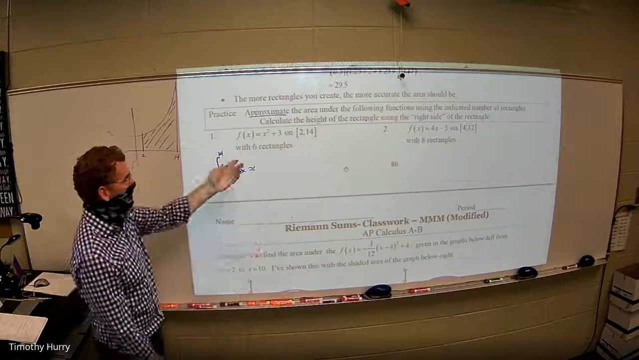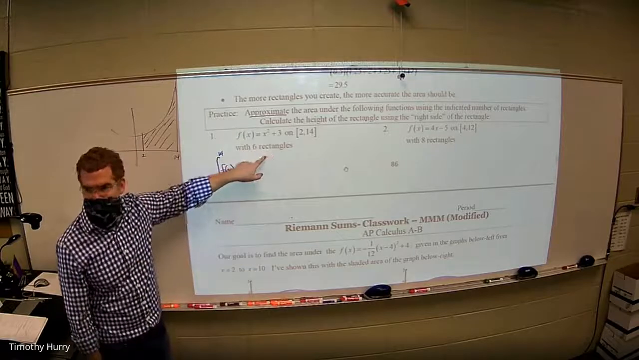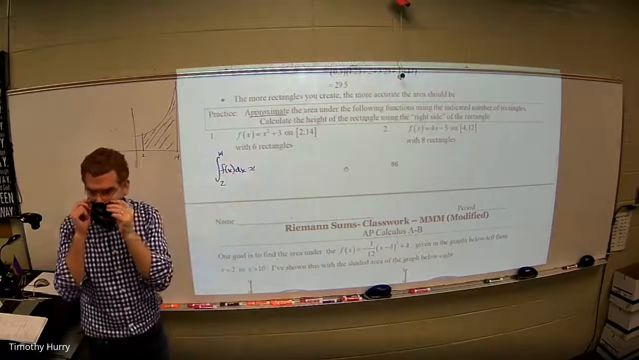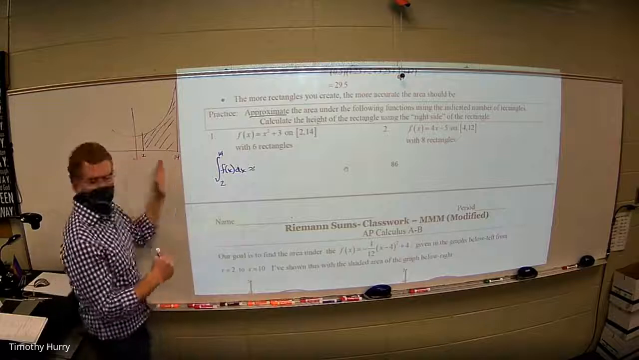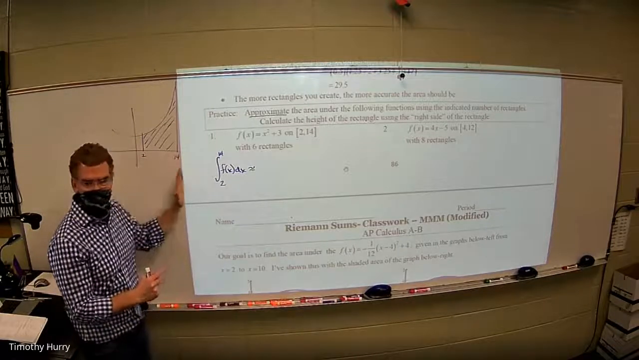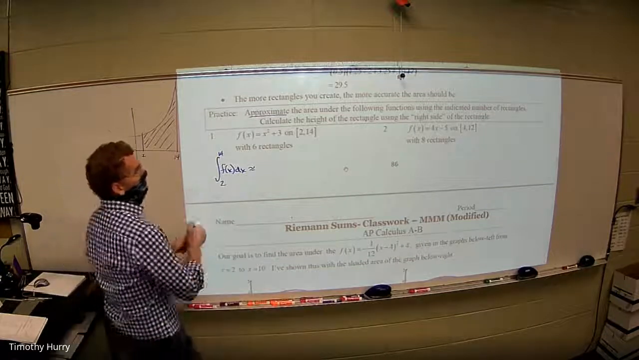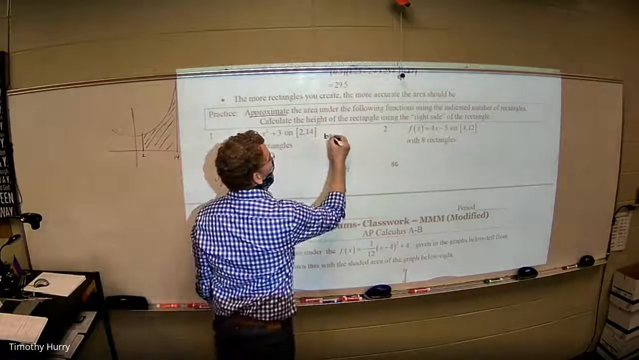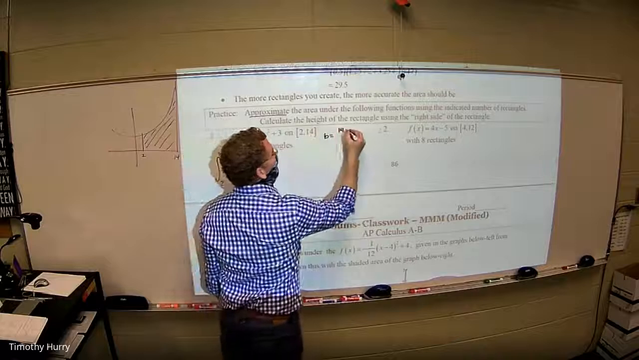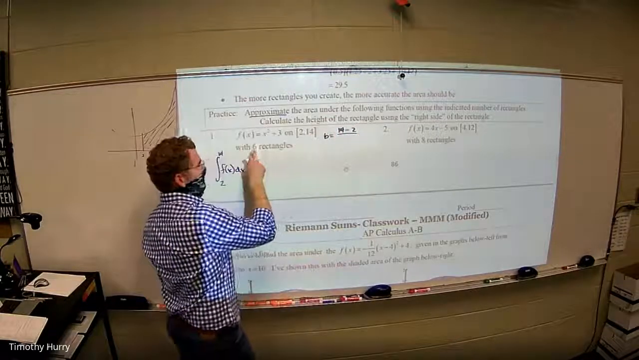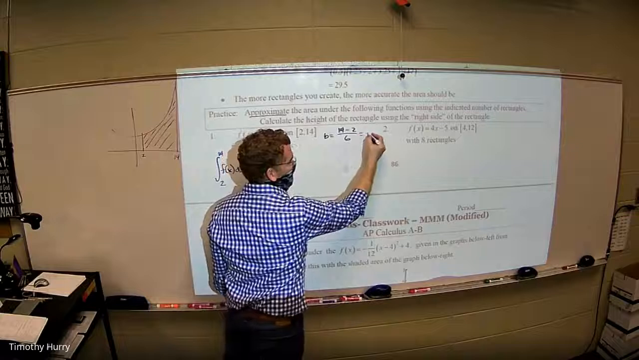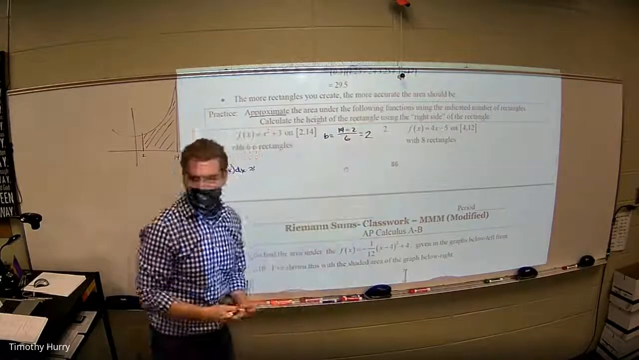Now, how many rectangles are we supposed to have? 6. So what I'm going to need to do is take this whole distance from 2 to 14, which is 12, so that the base I'm going to find, I'm going to go end minus the beginning divided by 6 to find the base. And on this first problem, very nicely turns out to be 2.